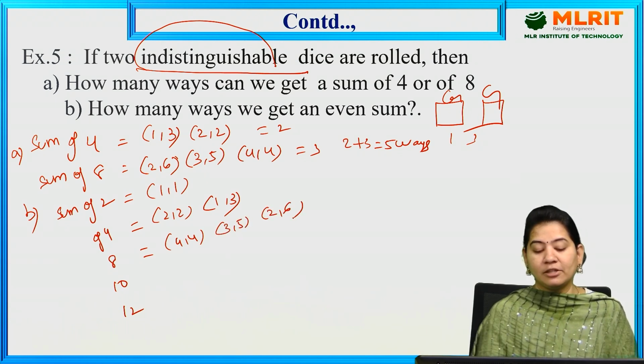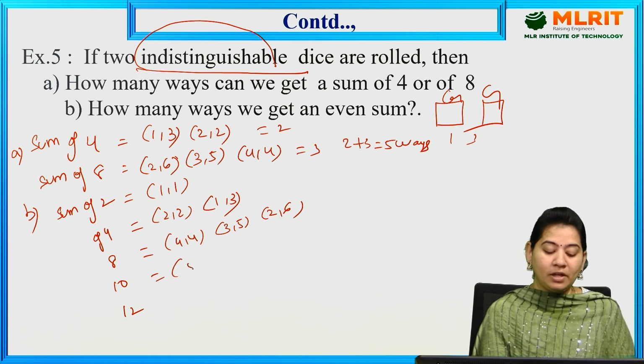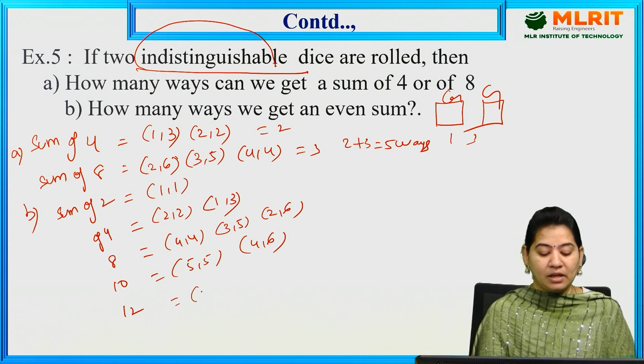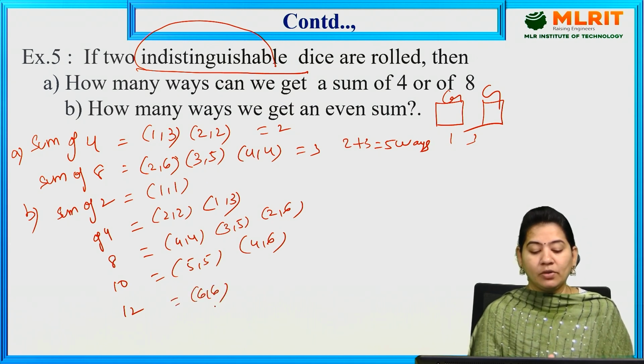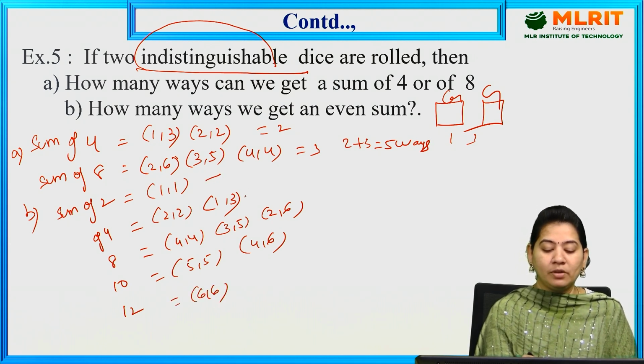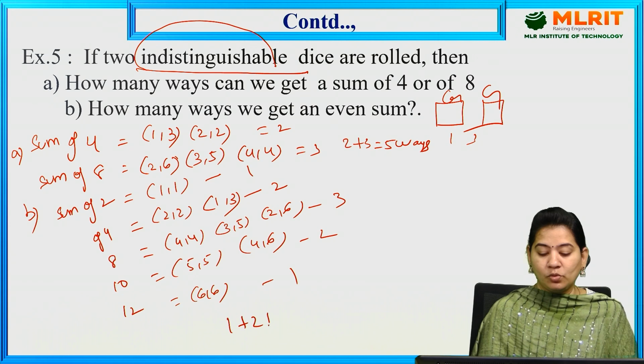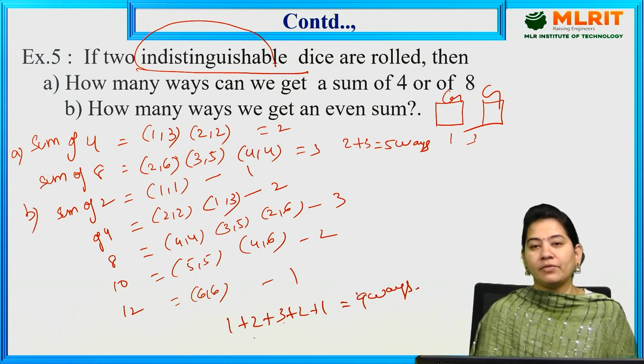For 10, we have 5 comma 5 and 4 comma 6 also. And for 12, only 6 comma 6. So altogether how many ways here? 1, 2, 3, 3, 2, 1. So 1 plus 2 plus 3 plus 3 plus 2 plus 1 is equal to a total of 9 ways we have here.